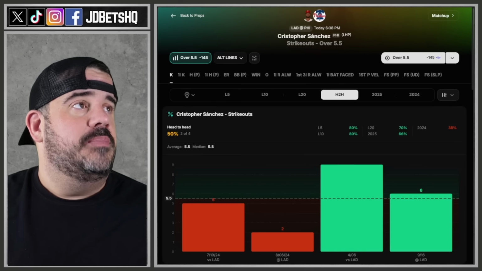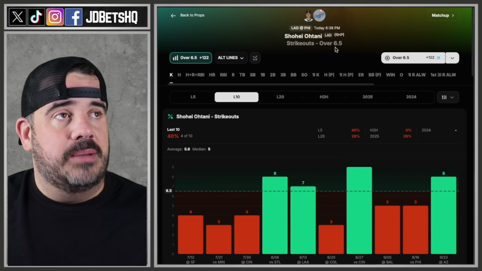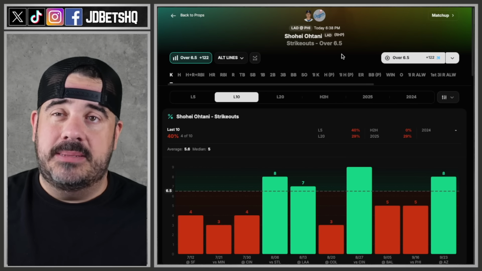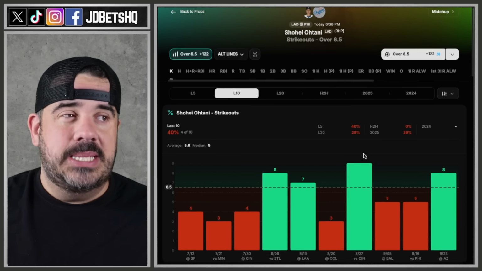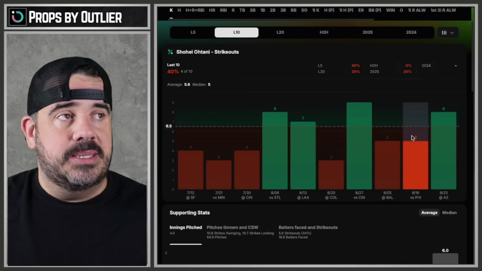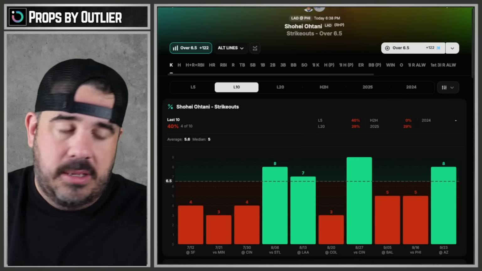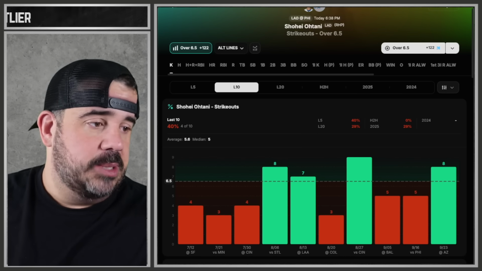I think. But then again, I kind of really want to take this Ohtani strikeout prop because I can see him if he goes 4, 5. If he goes 5 innings, I think he hits us. Does that make sense? Like, look, 6, 5. He's ramping up for playoffs. You can see. So I think they expect him to go 5 or 6 innings. If he does that, I think he gets this. So that's gonna be my play. I'm gonna take Ohtani over 6.5 Ks. We're gonna rock with it.